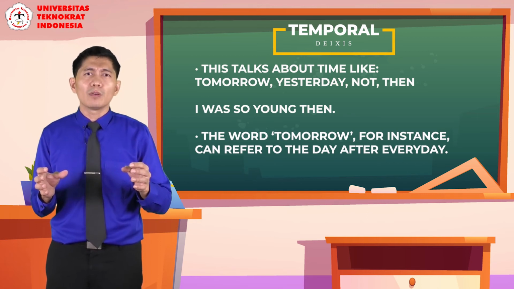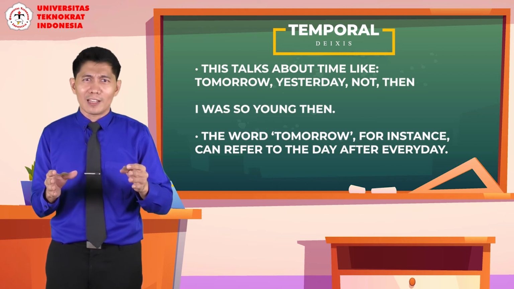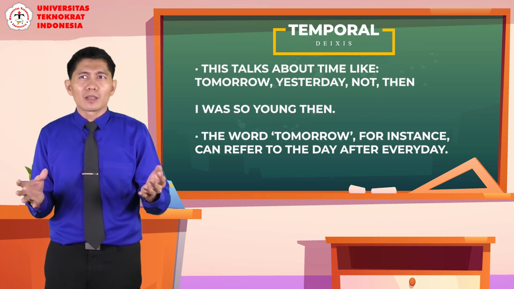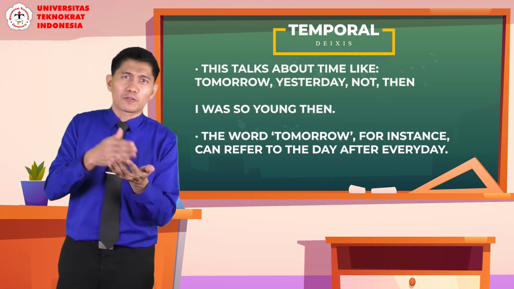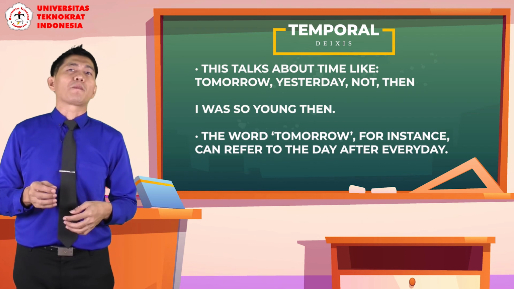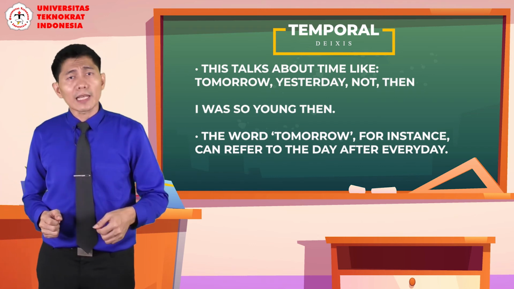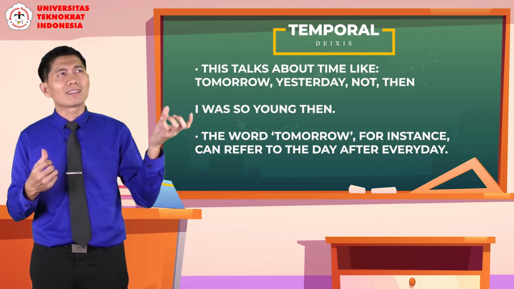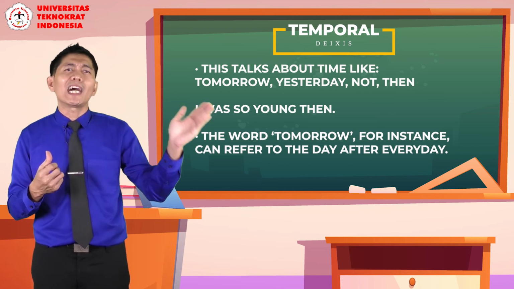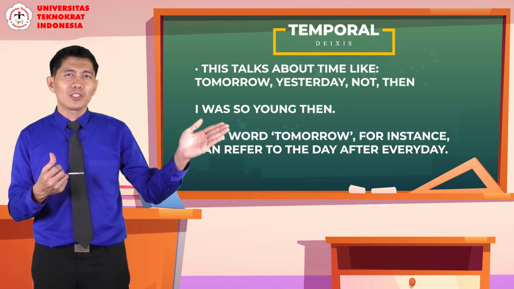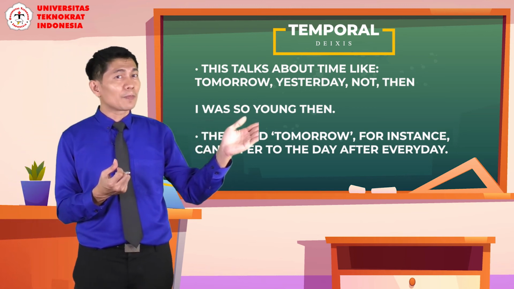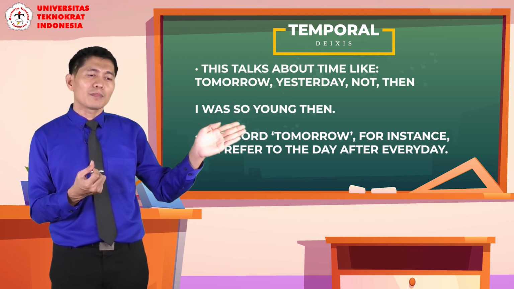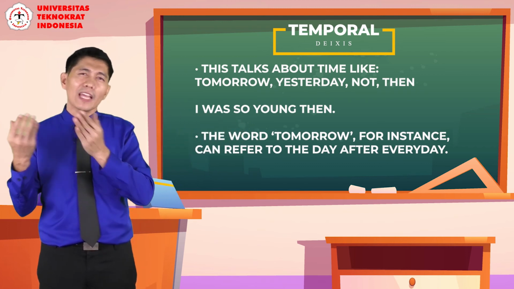So we have to look at what day it is today, what time it is, and where we are, in order to understand what kind of time, which period of time, now refers to. And then we look at then. I mentioned earlier that then always means at that time. But when we use this in a sentence, we refer to a particular time that we have already implied before.